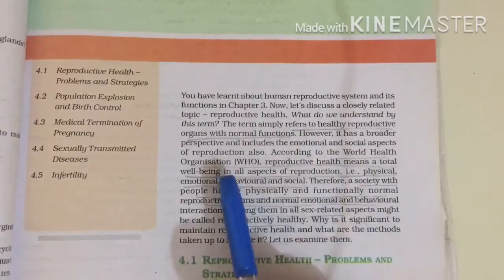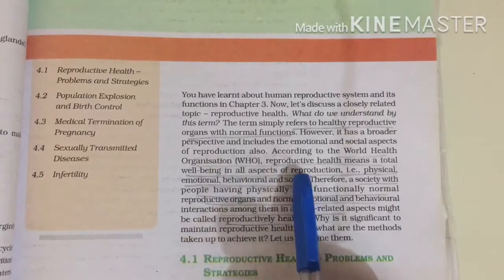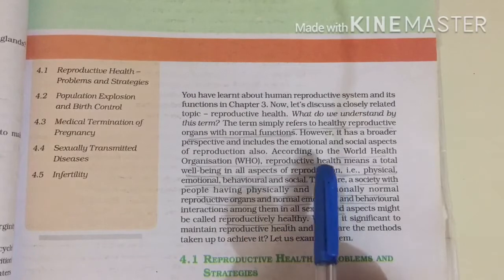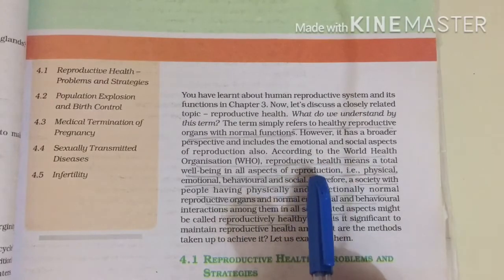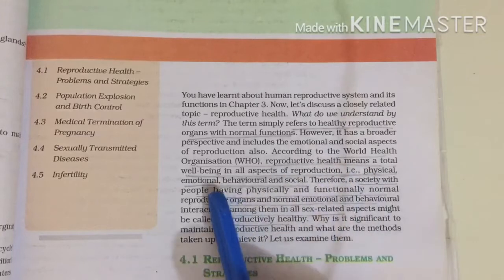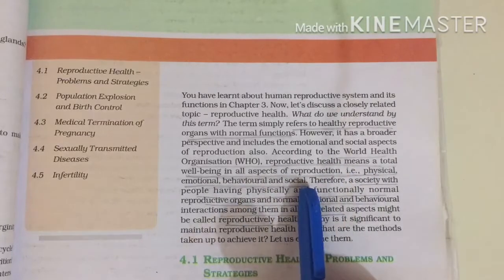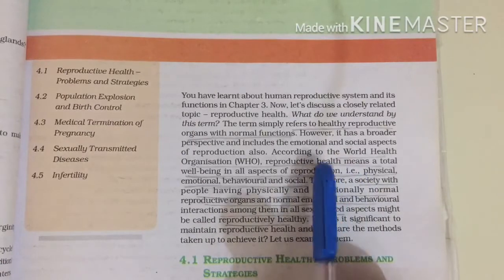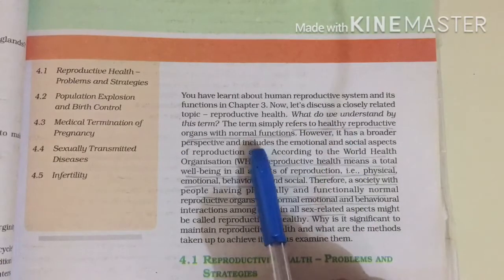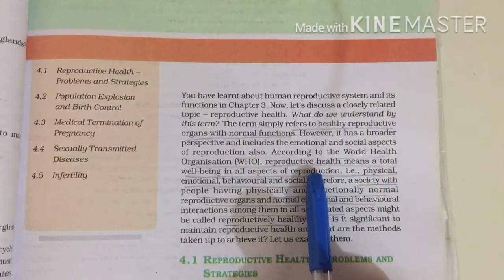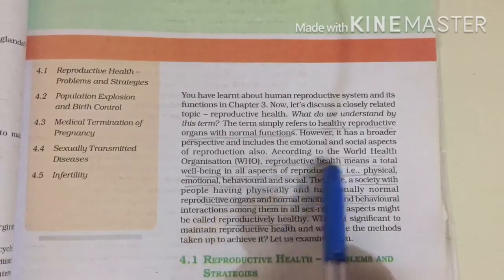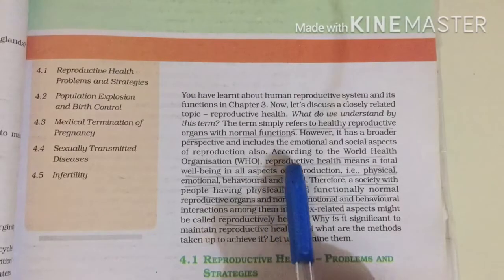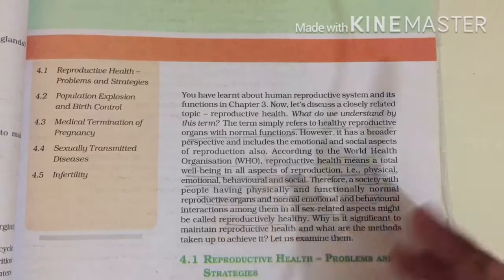According to WHO, the World Health Organization, reproductive health means a total well-being in all aspects of reproduction, that is physical, emotional, behavioral and social well-being. All this is included in the definition of reproductive health. Either you can write this definition, or if it is specifically asked to write the definition according to WHO, then you can write this. It can be asked for 1 mark, but we didn't get any question related to this.